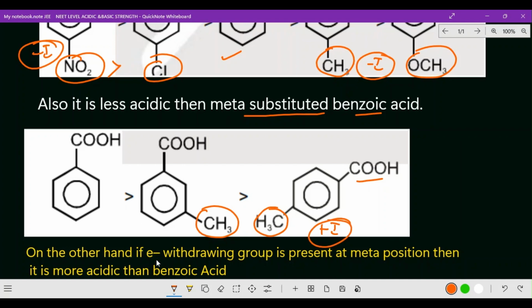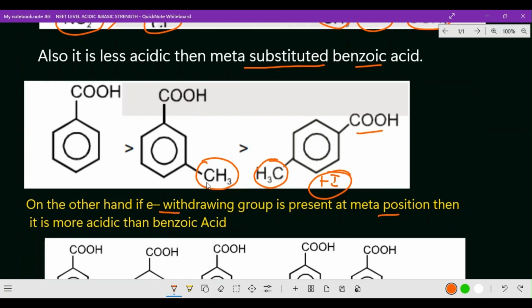On the other hand, if an electron withdrawing group is present at the meta position, then it is more acidic than benzoic acid. Here they have given the plus I effect only. So this is benzoic acid, there is no ortho, meta or para position, so this will be stronger than the meta position, and finally the para position. Here meta position and then para position. Hope you got the clarity on all these points. So this is the plus I effect.